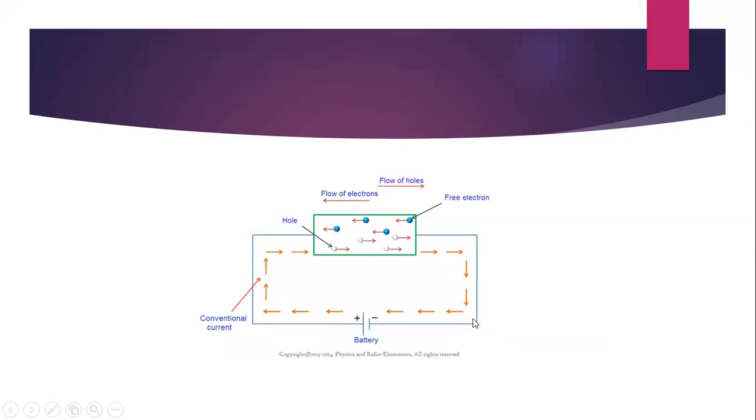So this is a simple circuit consisting of a battery and a conductor connecting wire. You can see the movement of electrons from the negative terminal to the positive terminal and the movement of holes from the positive terminal to the negative terminal. Conventional current direction is from positive to negative and electronic current direction is from negative to positive.